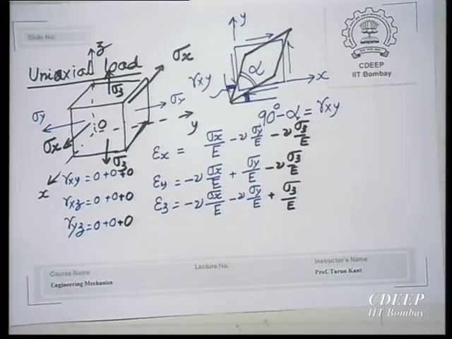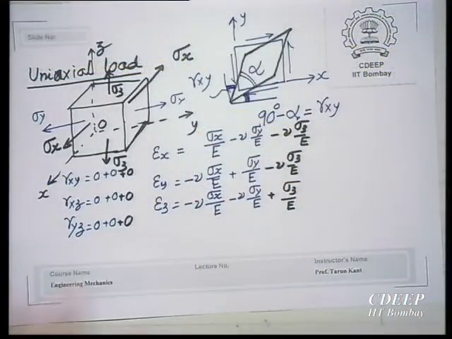So, what is important in this? If your material is isotropic, isotropic means it behaves similarly in all directions at point P. There is no directional property; in all directions its behavior is the same. If it is isotropic, then this is the stress-strain law, if you apply sigma x, sigma y.